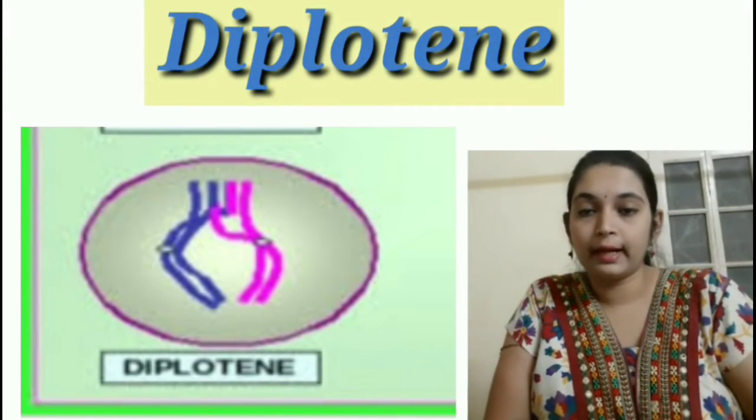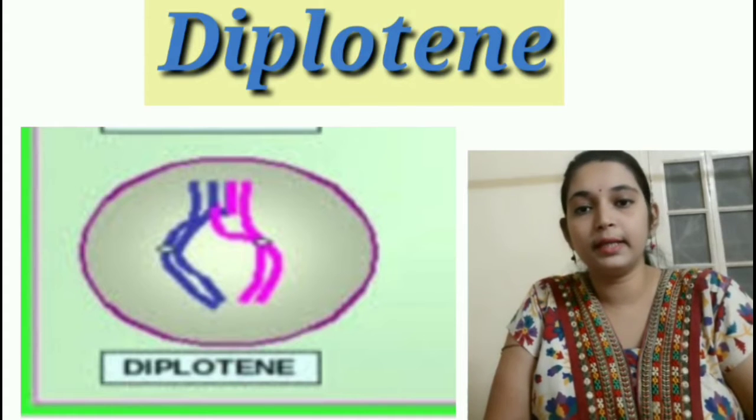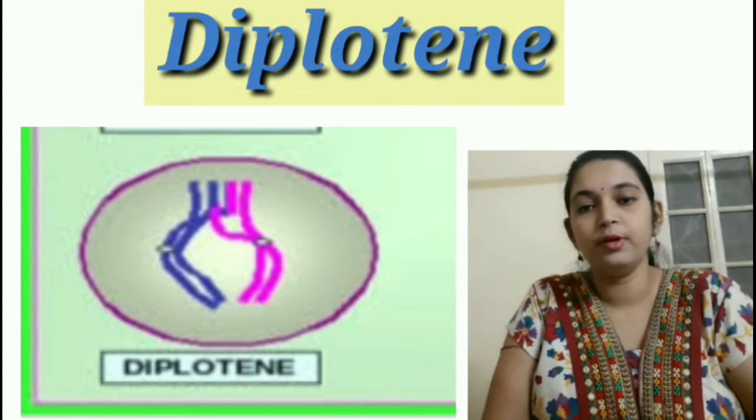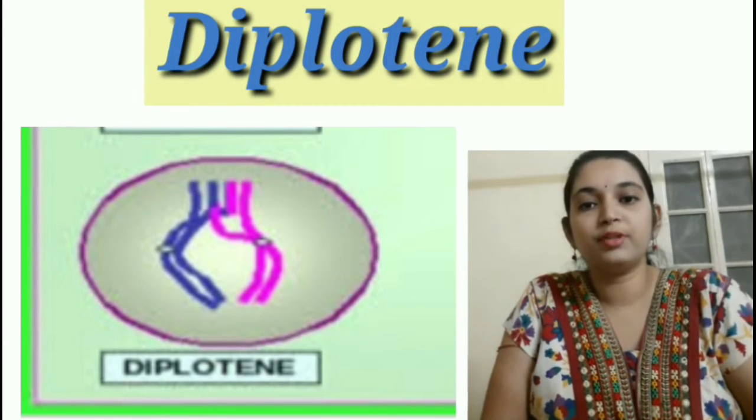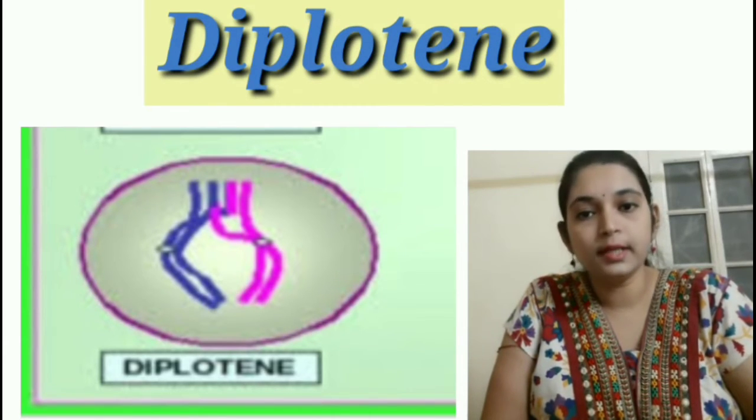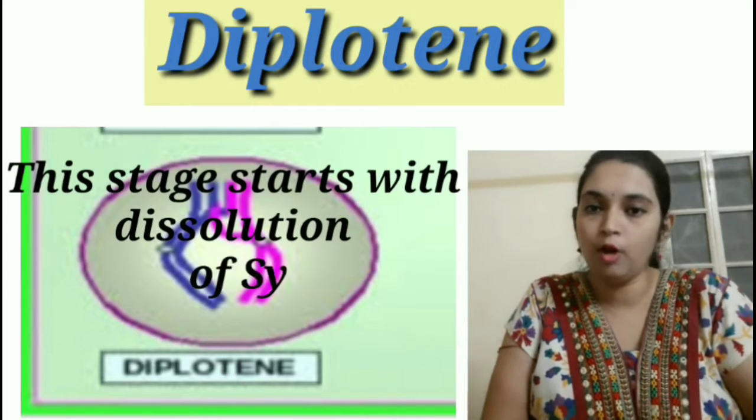The end of Pachytene marks the beginning of the second last stage of prophase 1, namely diplotene. The beginning of diplotene is marked by the dissolution of the synaptonemal complex.